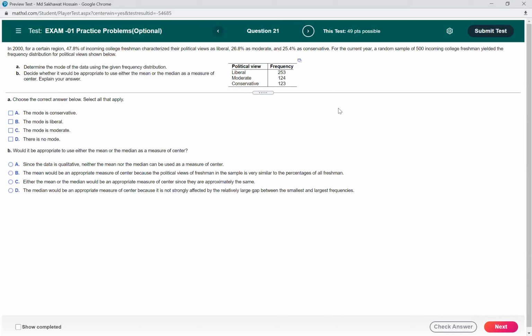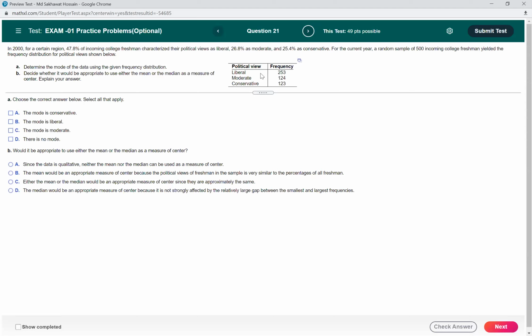Okay, so in 2000, for a certain region, 47.8% of incoming college freshmen characterized their political views as liberal, 26.8% as moderate, and 25.4% as conservative. For the current year, a random sample of 500 incoming college freshmen yielded the frequency distribution of political views shown below.